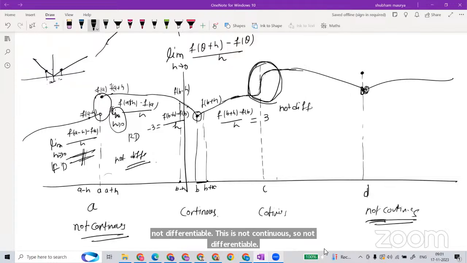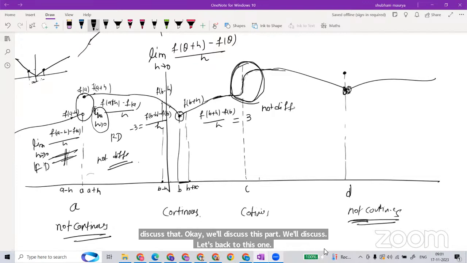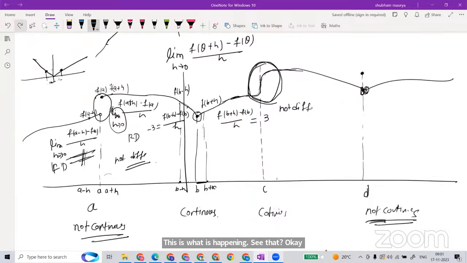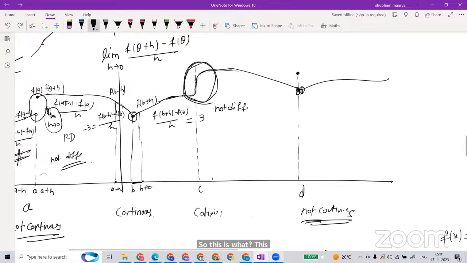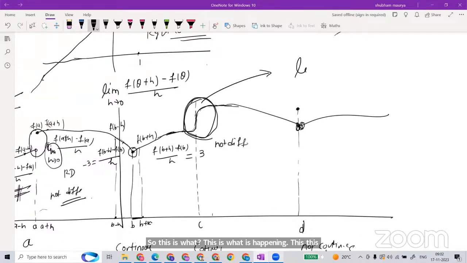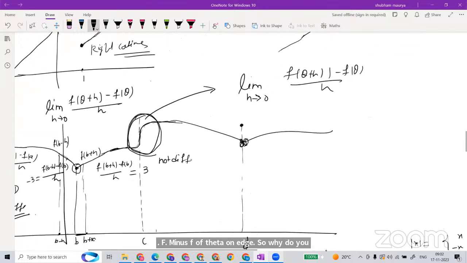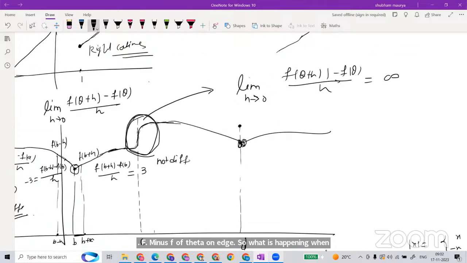So let's get back to this one. This is what is happening. When I'm writing this limit as h goes to 0 of f of theta plus h minus f of theta over h, what is happening when you are evaluating this limit is that it is going to be infinite. So why is it so?